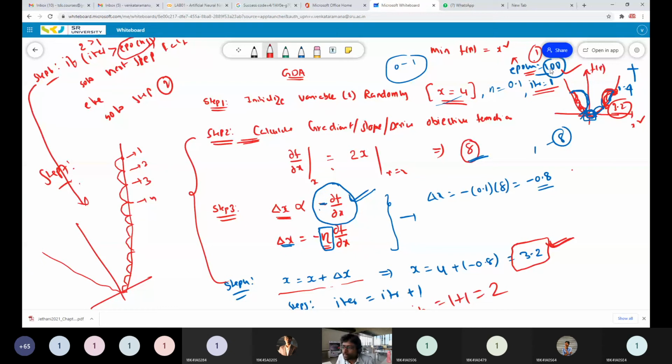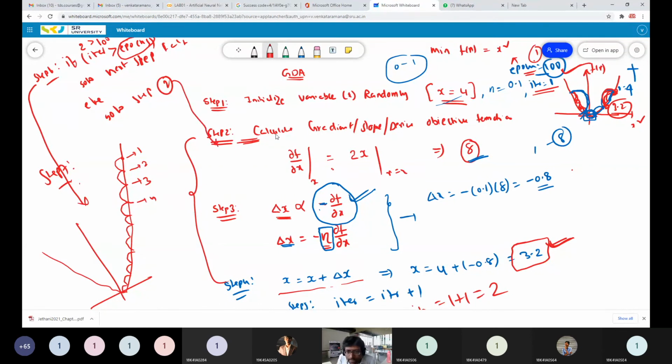Okay, so if I define epochs equal to 100, now the current iteration is 2. Is 2 greater than the number of epochs, 100? Is it satisfied? No. If it is no, go to the else statement. In the else statement, go to step 2.